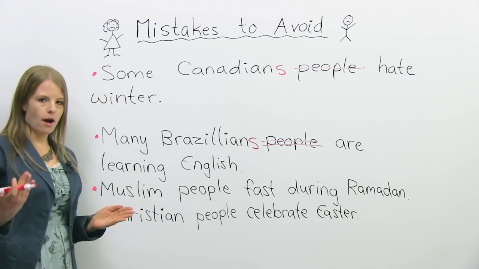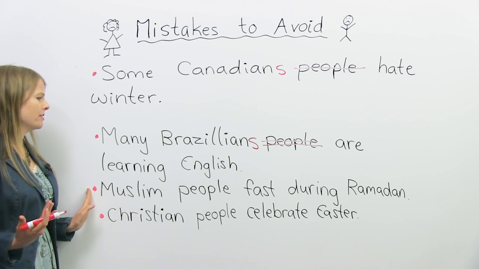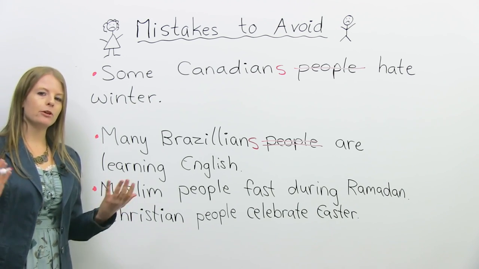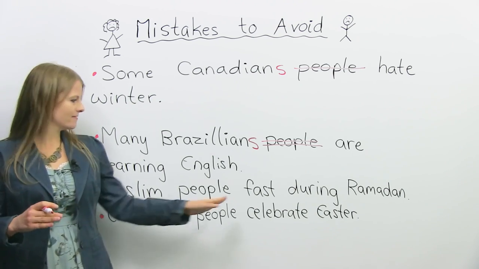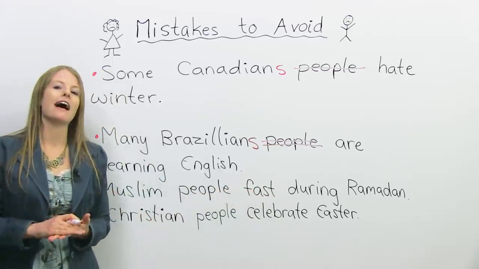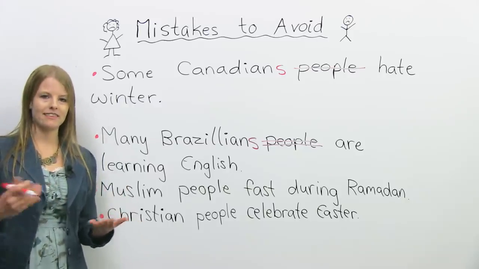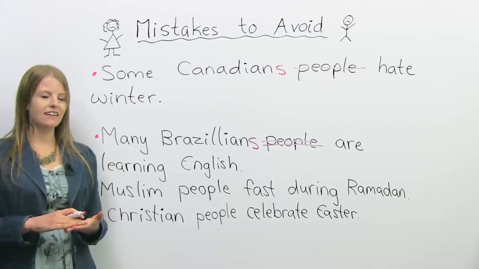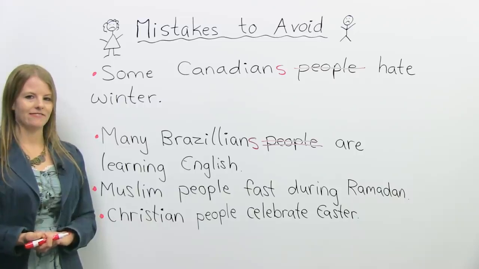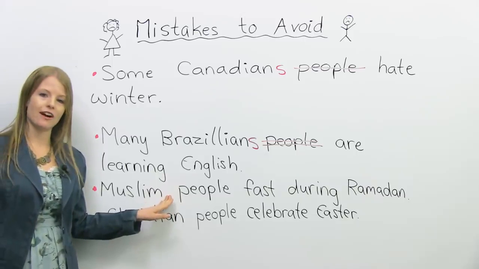So I have another common mistake students make over here. Muslim people. So Muslim is a religion, okay? Muslim people fast. Fast means they don't eat during Ramadan. Muslim people fast during Ramadan. It means Muslim people do not eat during their holy month, their religious month of Ramadan. So there's a mistake here. What do you think the mistake is? If you said just like this, people is the mistake, you're correct.